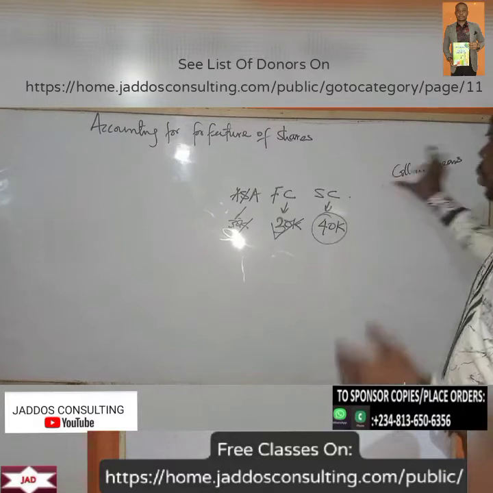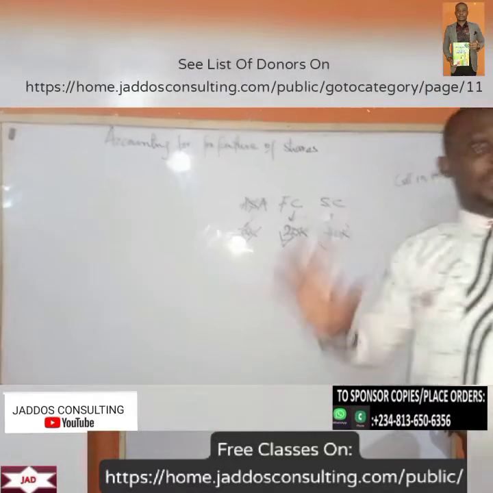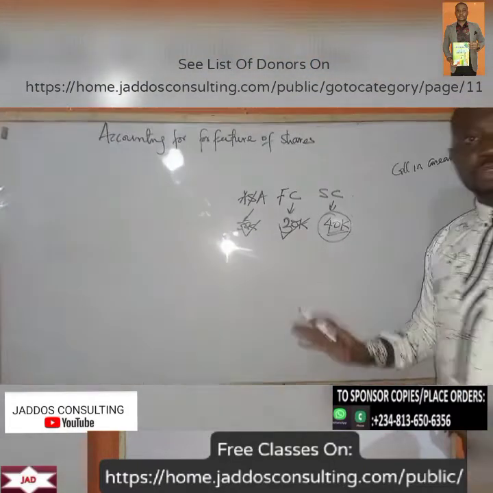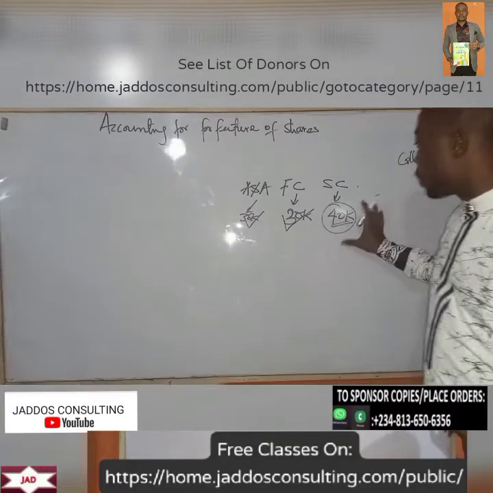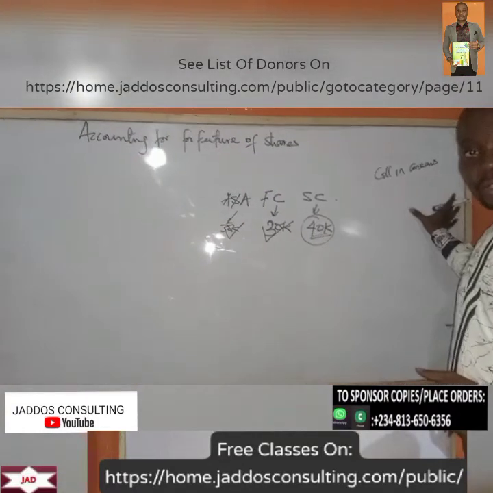So what we're saying here is that the shareholder or the investor or the applicant was not able to make payments as at when due. So what we're saying is that he has made this payment, but when they called him to come and make this payment, he was not able to make the payment. So that is called in what? Arrears.